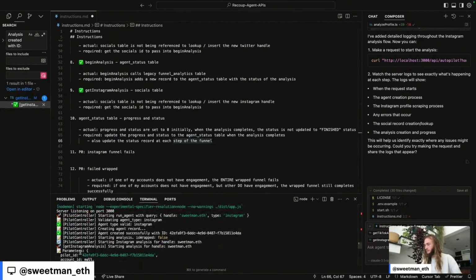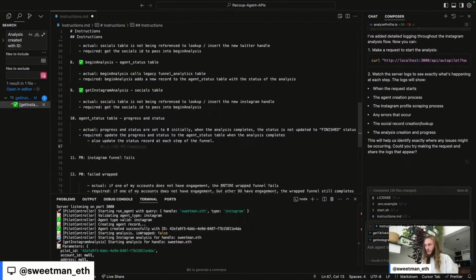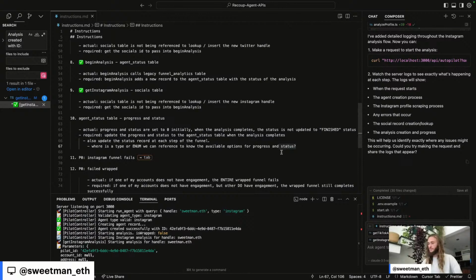I don't know what our steps are at each step of the funnel. And then I'll ask a question: where is a type or enum we can reference to know the available options for progress and status? Okay, let's try implementing this.